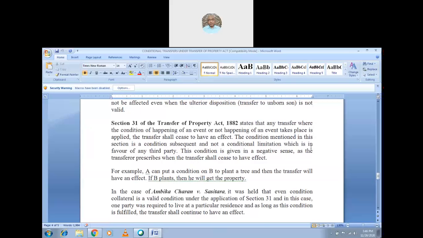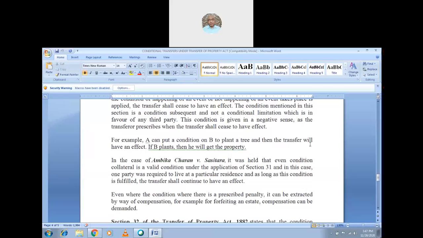It is a subsequent activity, and not a conditional limitation in favor of any third person, nor is there a condition precedent here. So this condition is given in a negative sense, as the transferor prescribes when the transfer shall cease to have effect. Again, when the effect would be there, when the prohibition will become operative, and when the prescription would apply will be clearly shown in this section 31.